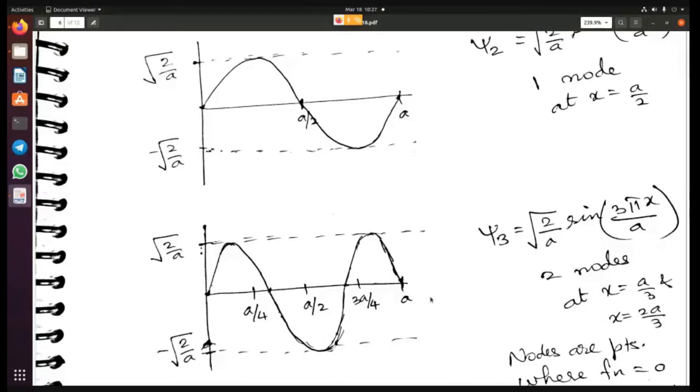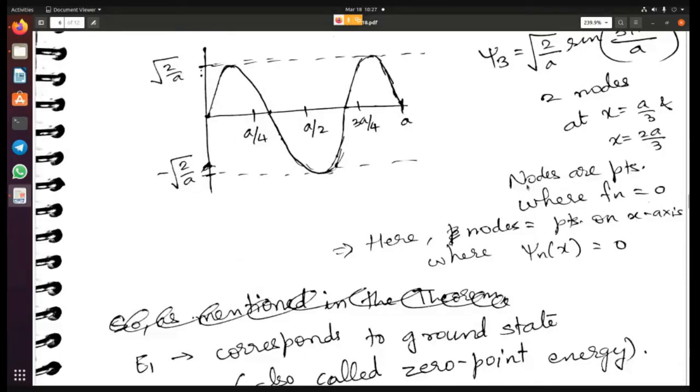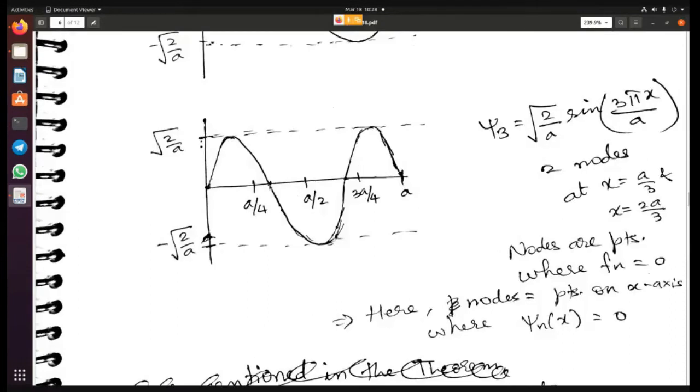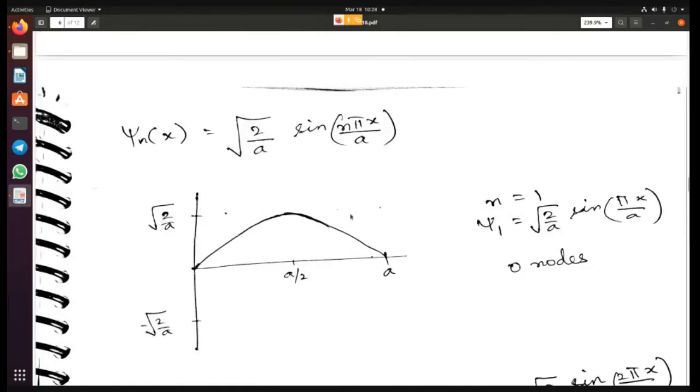Now I think it's pretty clear. Similarly for psi 4, psi 5, you can keep extending it this way. As I mentioned earlier, nodes are points where the wave function becomes 0. Here nodes are points on the x-axis within the boundaries. For psi 3, you have two nodes, one at a by 3, one at 2a by 3. These are your two nodes. I've only given you the wave function.